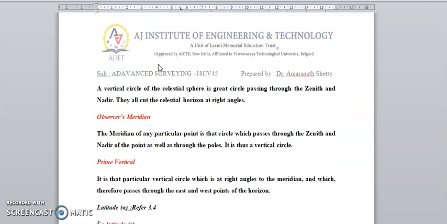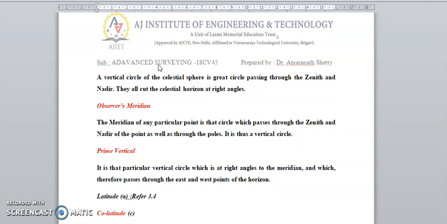Observer's meridian: the meridian of any point is the circle which passes through the zenith and nadir of the point as well as through the poles. It is thus a vertical circle. Prime vertical is a particular vertical circle which is at right angles to the meridian and therefore passes through the east and west points of the horizon.